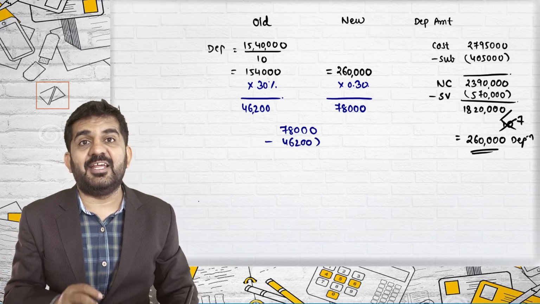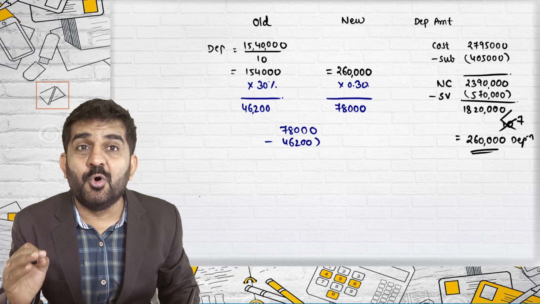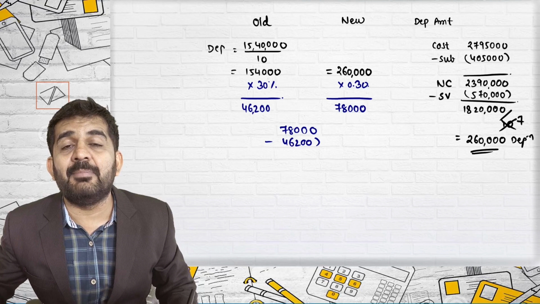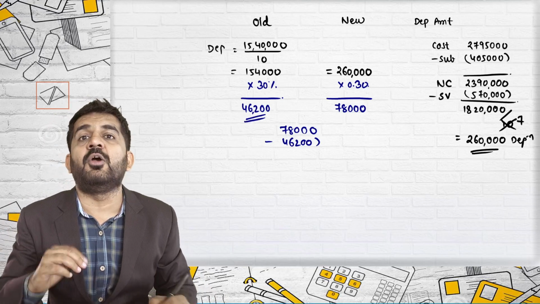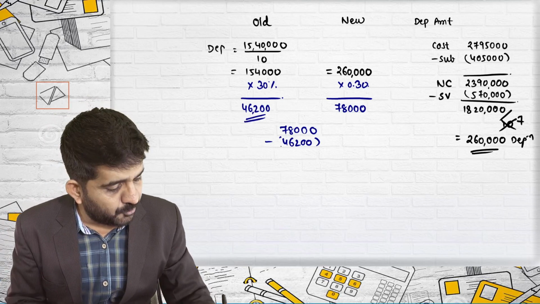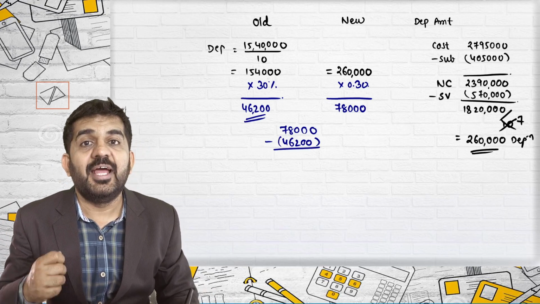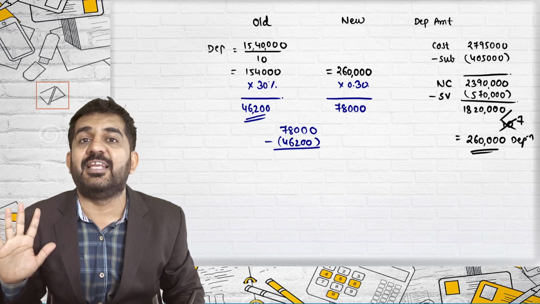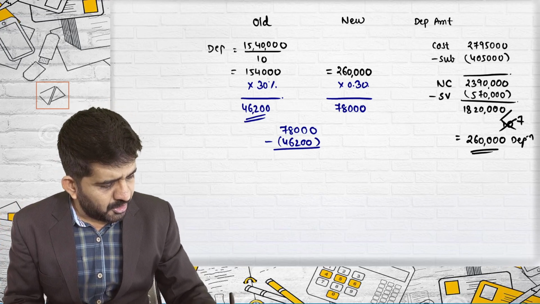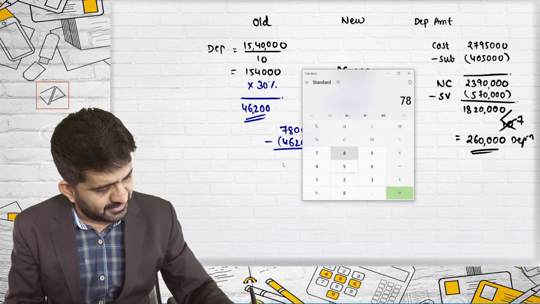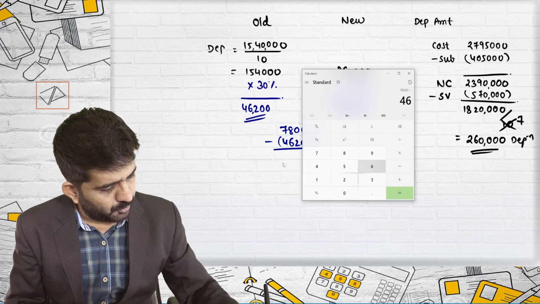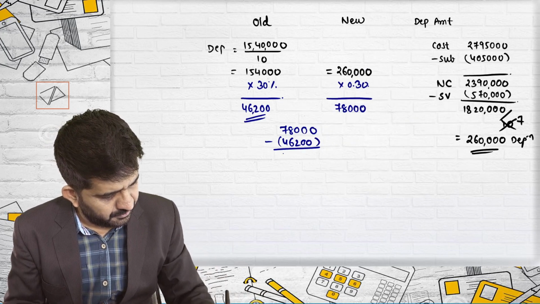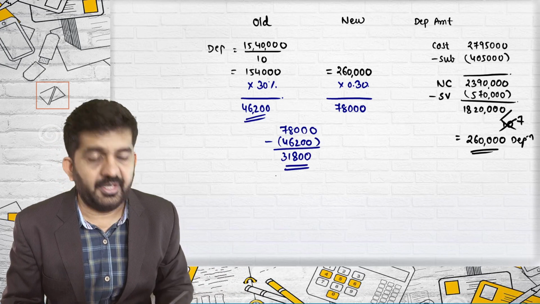Sir, we are getting a benefit of 78,000. No, you are getting a benefit of 78,000, but you are already getting a benefit of 46,200. This becomes your opportunity cost, and it is always important to consider opportunity cost at the time of decision making. Now you will not be getting this benefit, as you will be selling the old machine. So the net benefit you will get is 78,000 minus 46,200, which is 31,800.